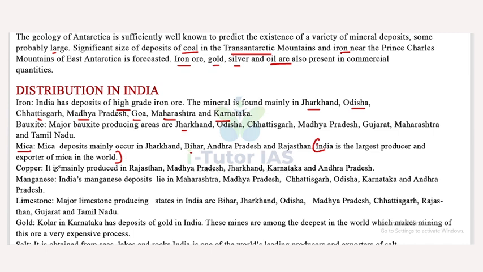Now, copper. It is mainly produced in Rajasthan, Madhya Pradesh, Jharkhand, Karnataka and Andhra Pradesh. Next one is manganese.